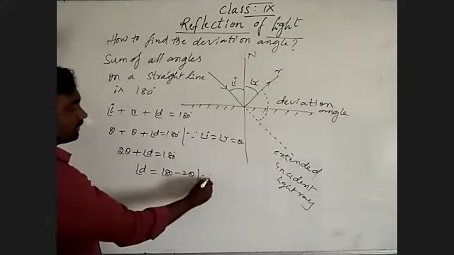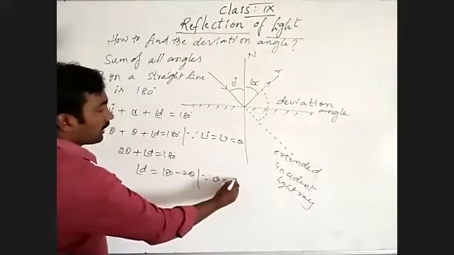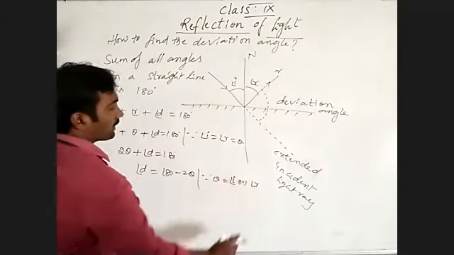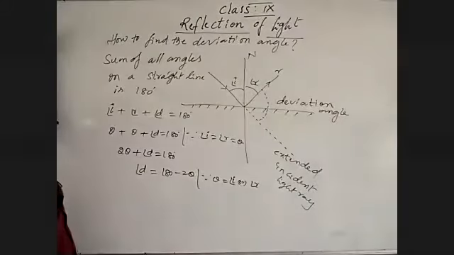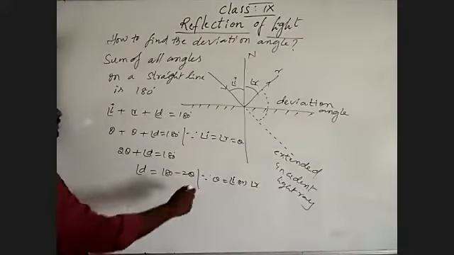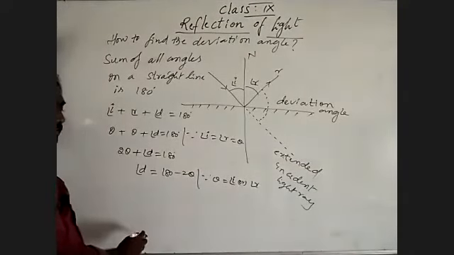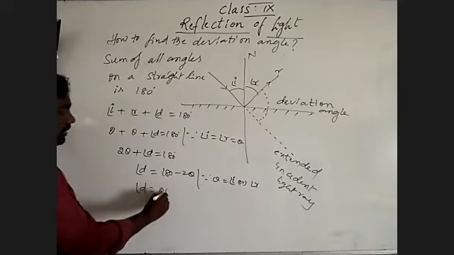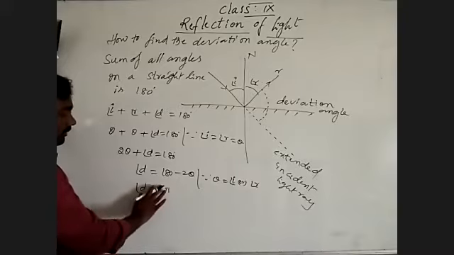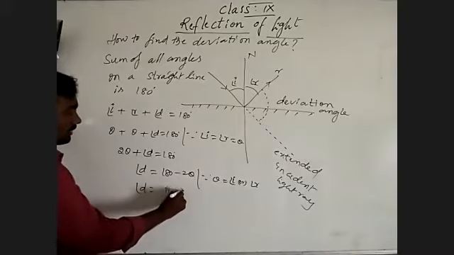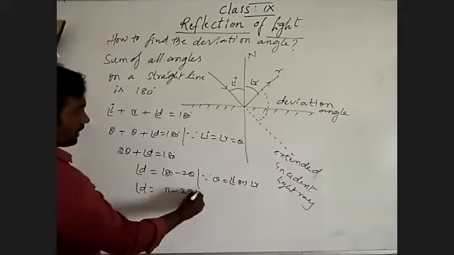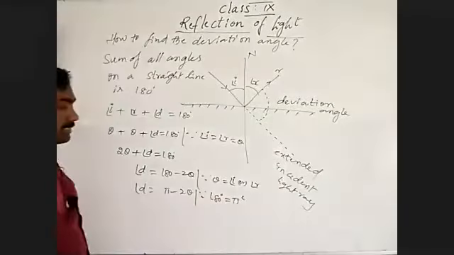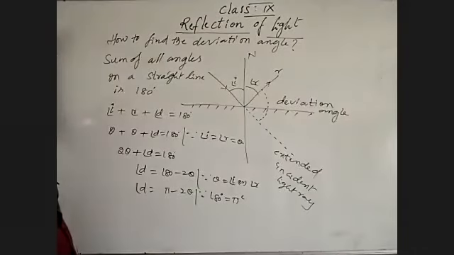Here theta is either the angle of incidence or the angle of reflection, because both are the same. We can also write the angle of deviation as 2 pi minus 2 theta, because 180 degrees is equal to pi radians.